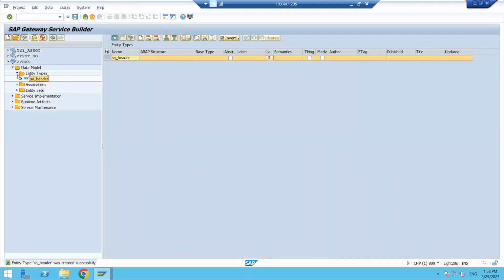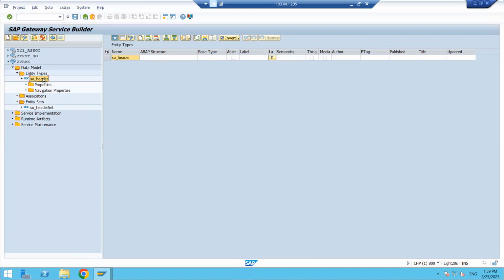You can see here, if you expand this entity type, it is showing SO header, and you can see entity sets also. An arrow mark is coming, you can expand it. Now I will double click on this SO header. This is the entity type, the work area. Under this one, it is showing properties and navigation properties. The first one is properties. Properties means single variables we need to pass to this entity.